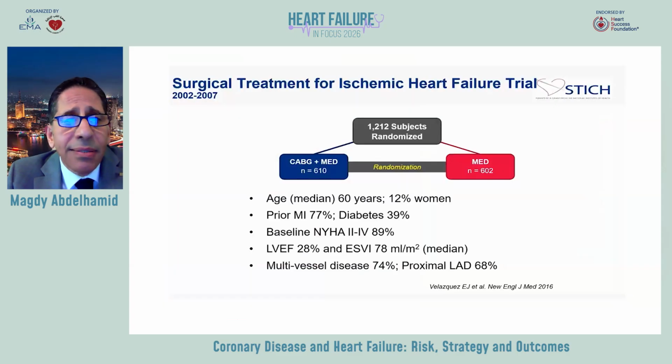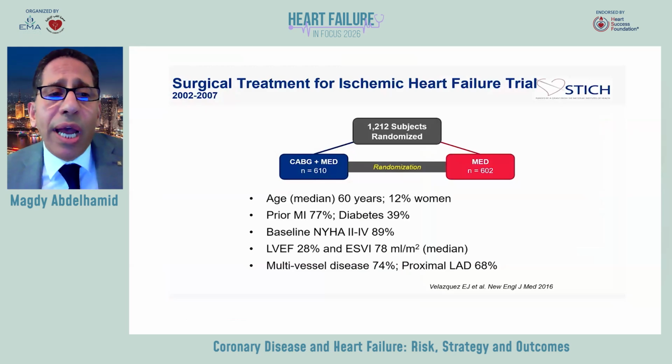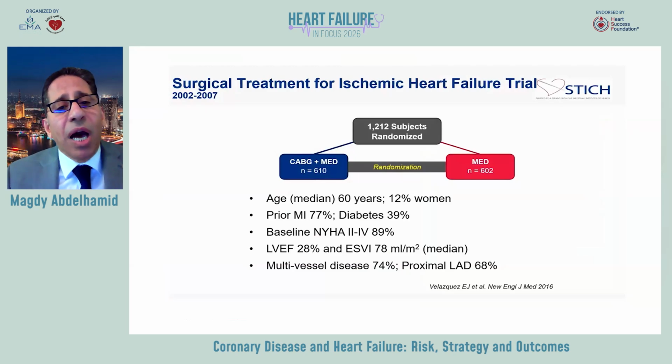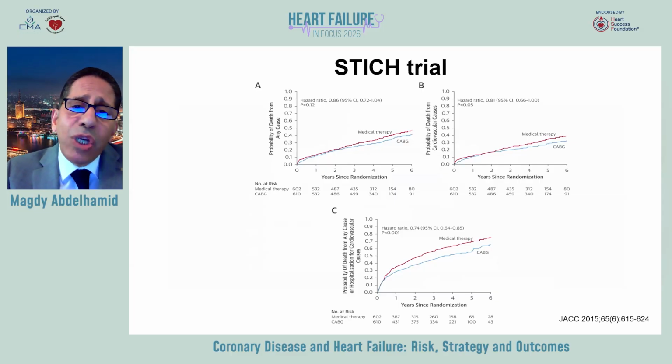For many years also, we have evidence from the landmark trial, which is the STITCH trial, surgical treatment of ischemic heart failure, when 1,200 patients were randomized to CABG and optimal medical treatment compared with medical treatment alone in patients who have a lower ejection fraction, the median ejection fraction was 28%, with multivessel disease. And the primary endpoint, all-cause mortality, was not statistically significantly different between surgery and optimal medical treatment.